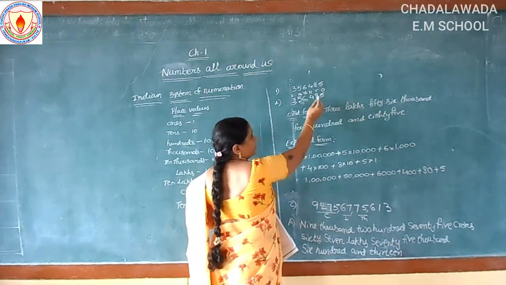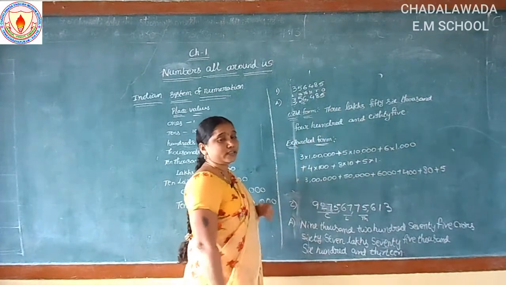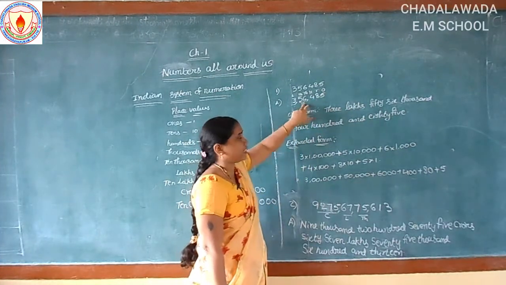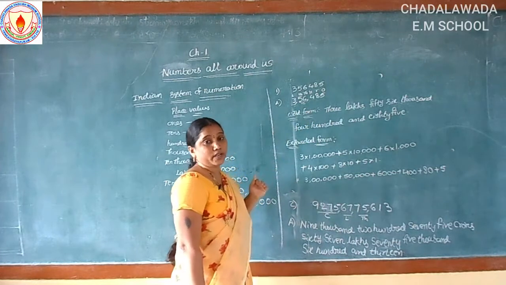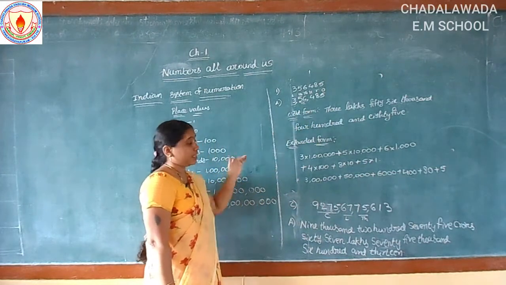Ones place. What is the place value of 8 here? Tens place. What is the place value of 6 here? Thousands place. That we can identify the place values easily.